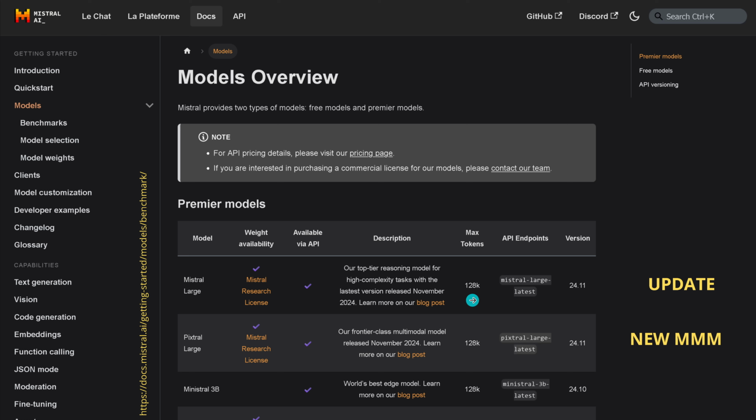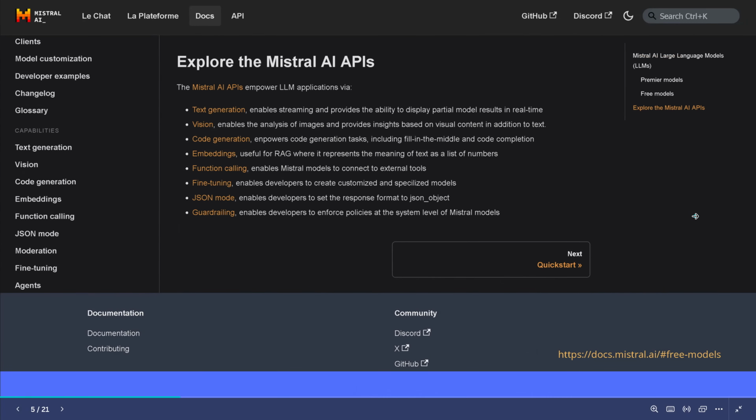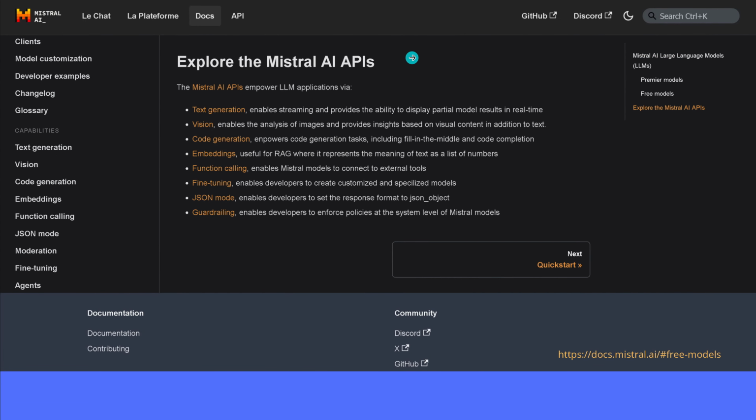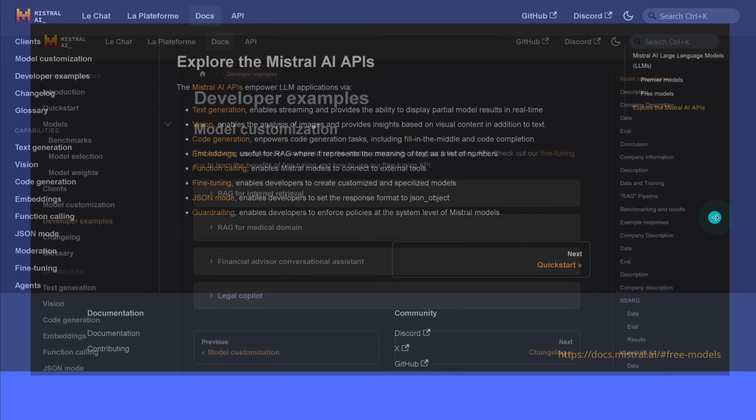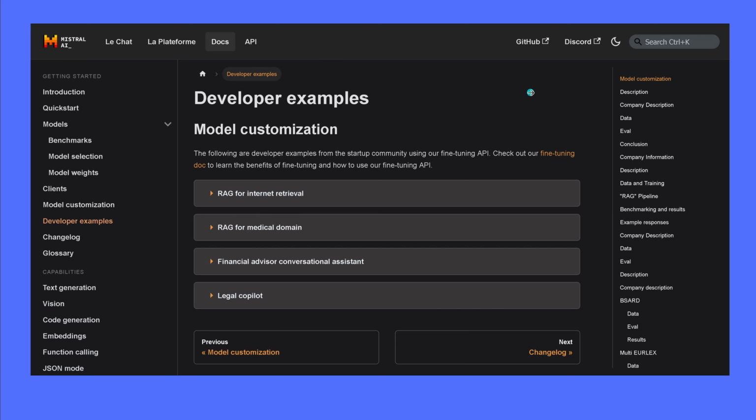It has a maximum token of 128K and the version is 24.11 for 2024 November. Plus our new multi-modal model, and this is called Pixtral Large, also the version 24.11. Now, isn't it beautiful? You have your API for text generation, vision, code generation, embedding, function calling, fine-tuning, JSON mode, and guardrailing. Plus, you have beautiful developer examples.